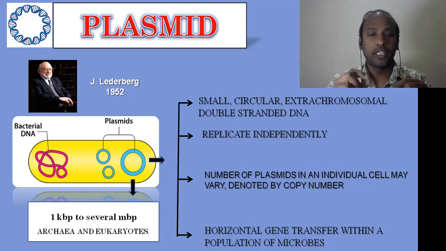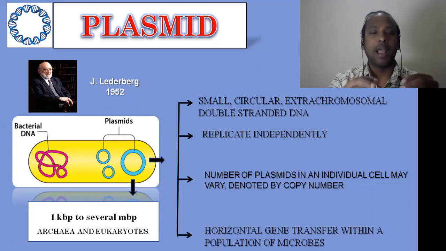If you see the basic characters, the plasmid replicates independently. Any chromosome or DNA which replicates independently should have an origin region, which we are going to discuss in the structure of the plasmid. The copy number is the number of plasmids present in a bacterium, and it may vary from 1 to even 100, depending on the bacterium and its conditions.